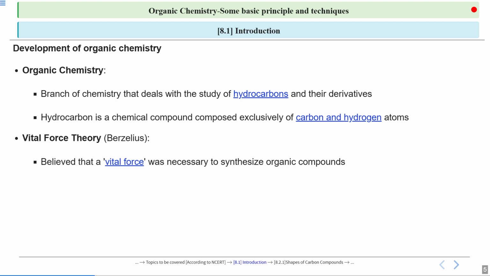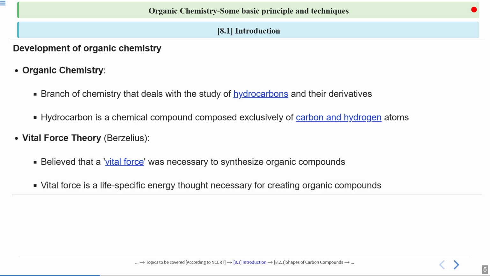It said that if you want to synthesize an organic compound, you cannot do it by yourself, or you can say it cannot be man-made. So there is a mysterious force named vital force, and it was required to build every organic molecule, and it is related to life-specific energy.